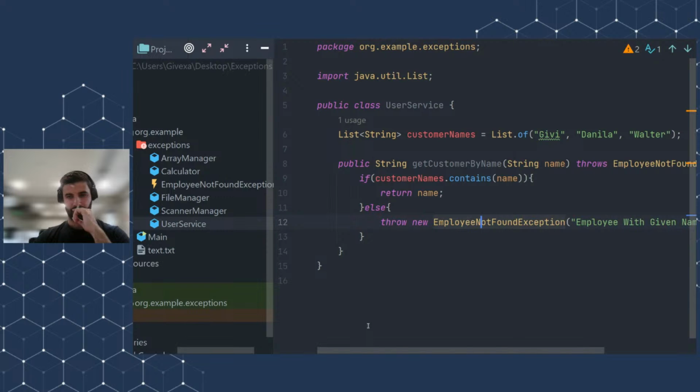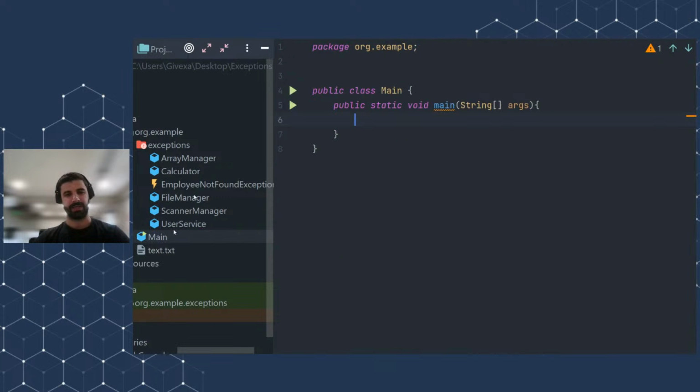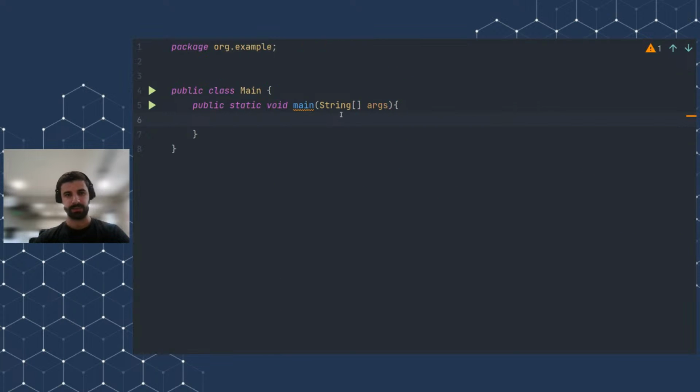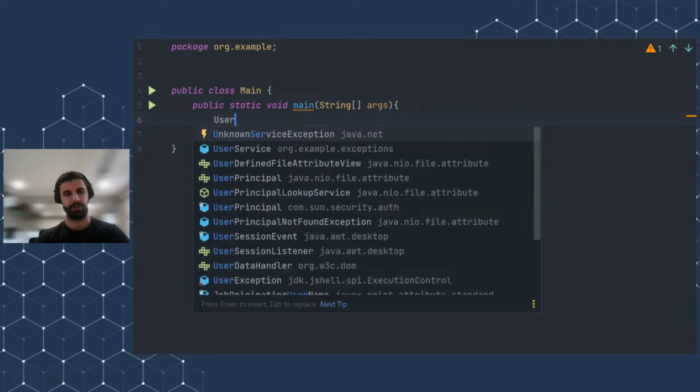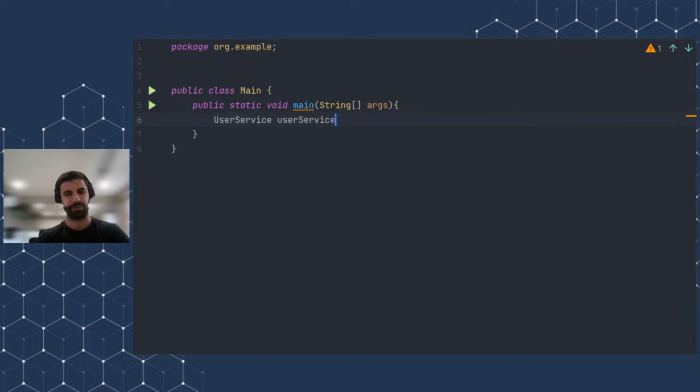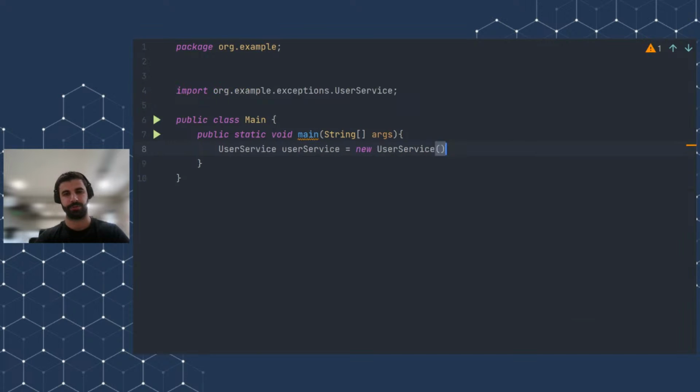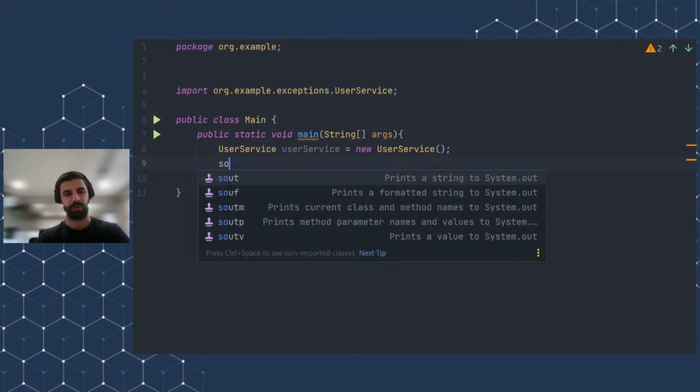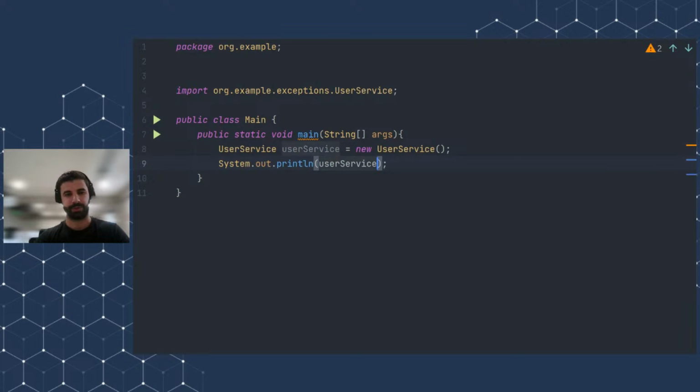Okay. And if we go to the main class now, I will use this user service: new UserService. And I will System.out.println userService get customer by name, and I will on purpose specify a very dummy name, which doesn't exist in the database.